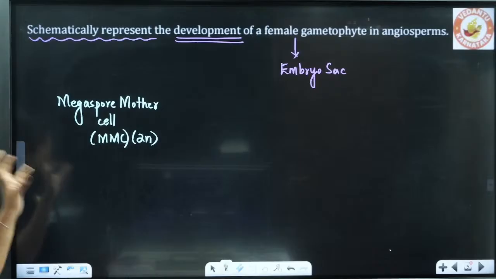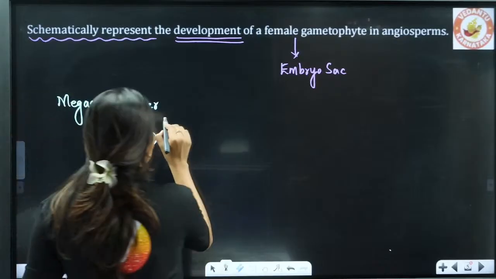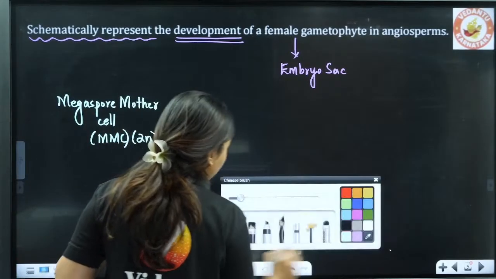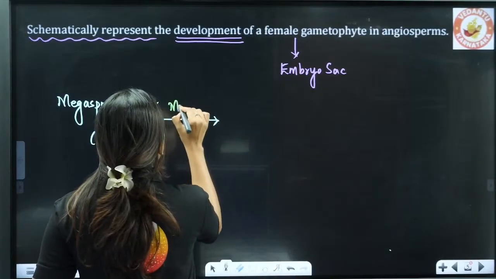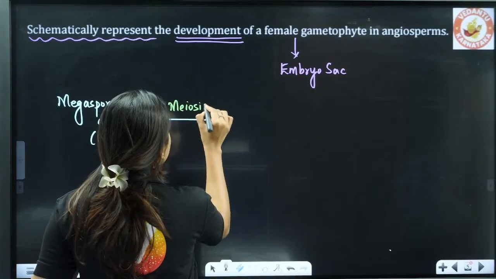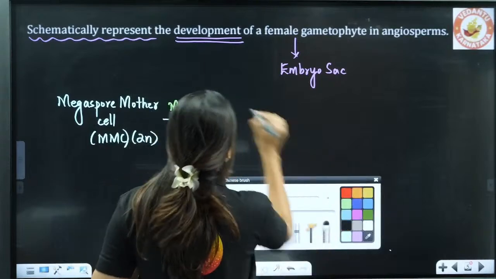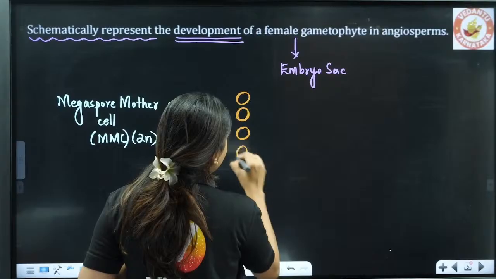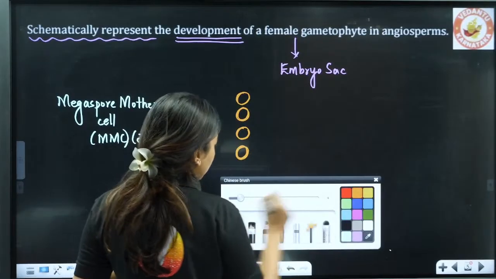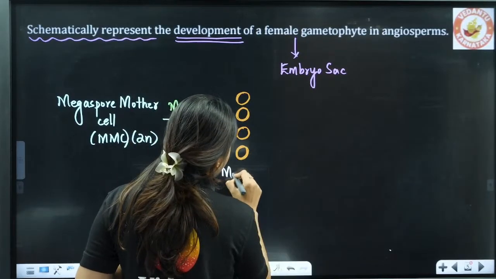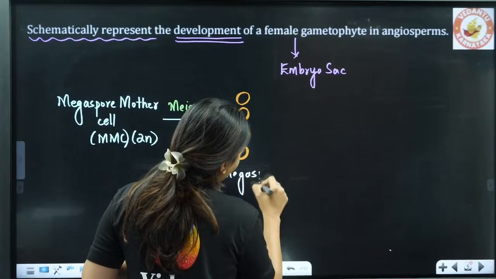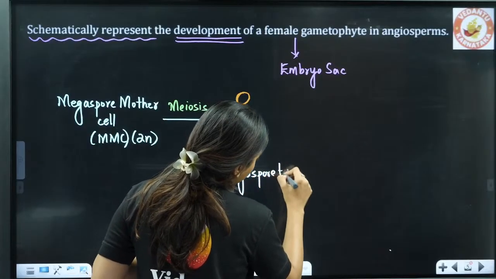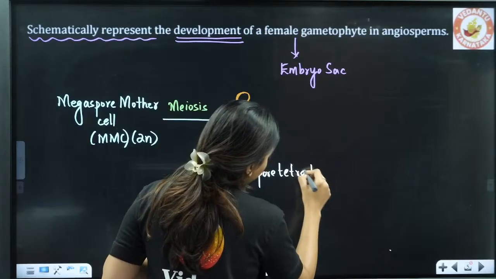Now this megaspore mother cell, or MMC, is going to undergo the first meiosis. What is it going to form, students? This is going to form your megaspore tetrad. Okay, megaspore tetrad. I will label it here, megaspore tetrad. But there is a twist here, a twist in the story.